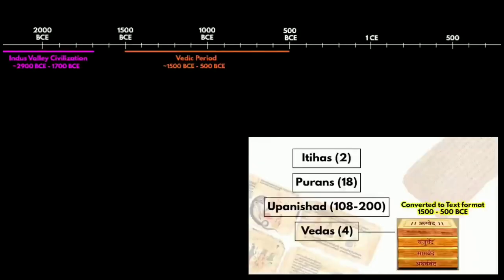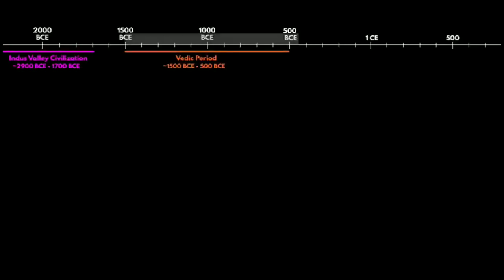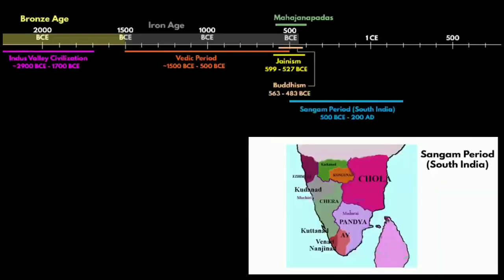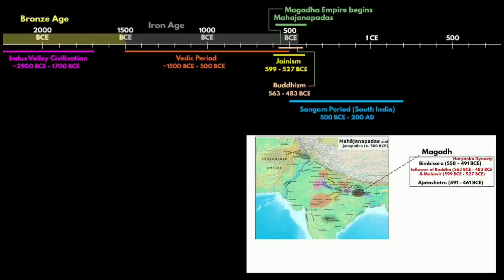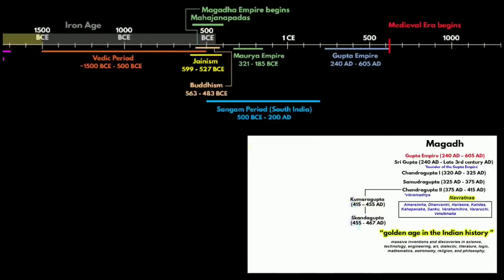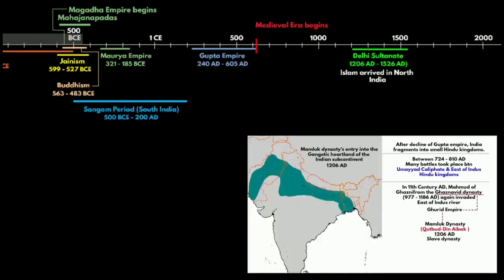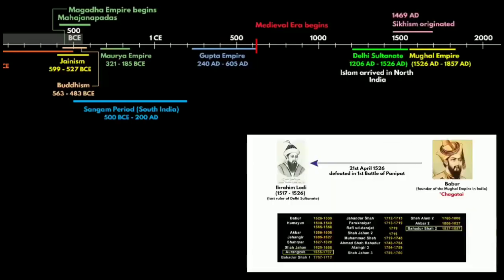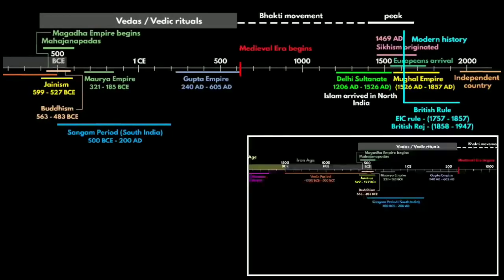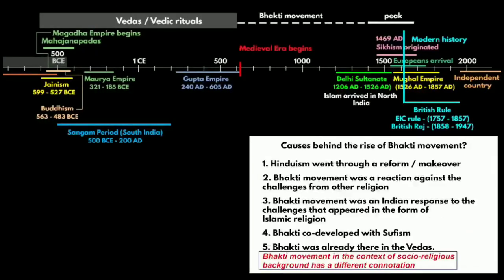In this video, I'm going to give you a timeline overview of Indian history, covering the ancient, medieval and modern era. I'll show you all the important events that took place in the history of the Indian subcontinent, which includes ruling, conquest, regional unification, disintegration, spread of different religions, and in the end we will also see how Hinduism evolved and transformed from the Vedic period to modern Hinduism.